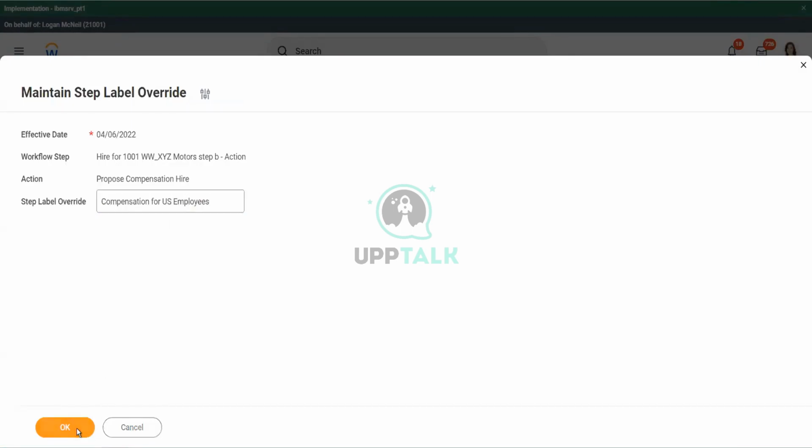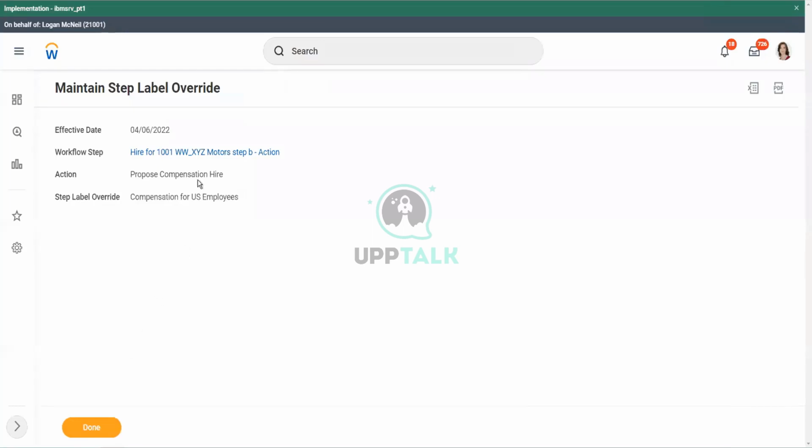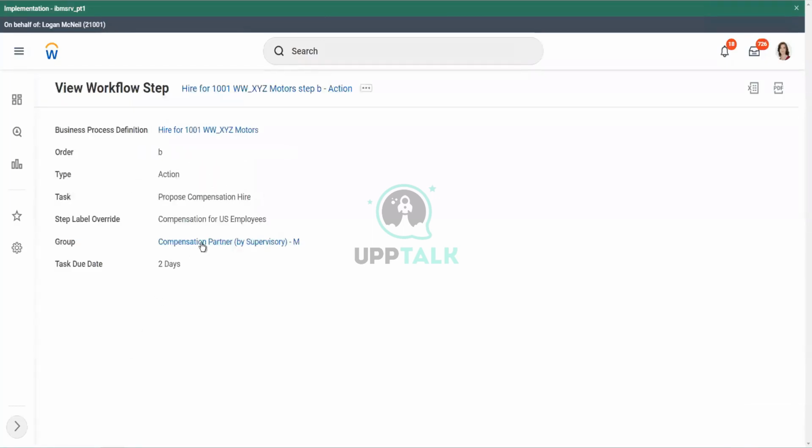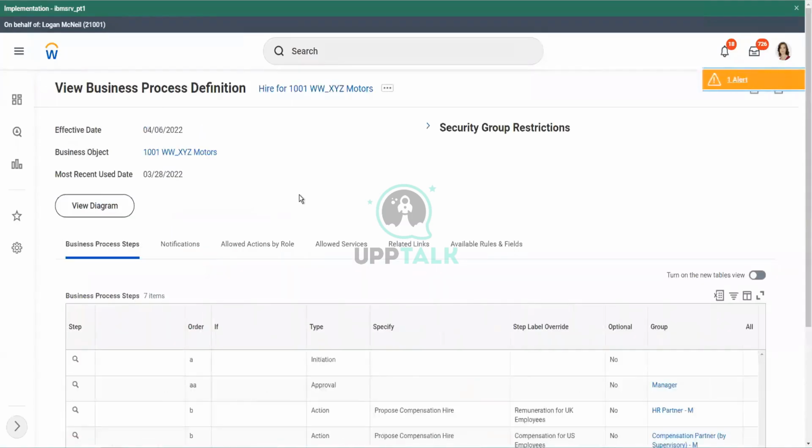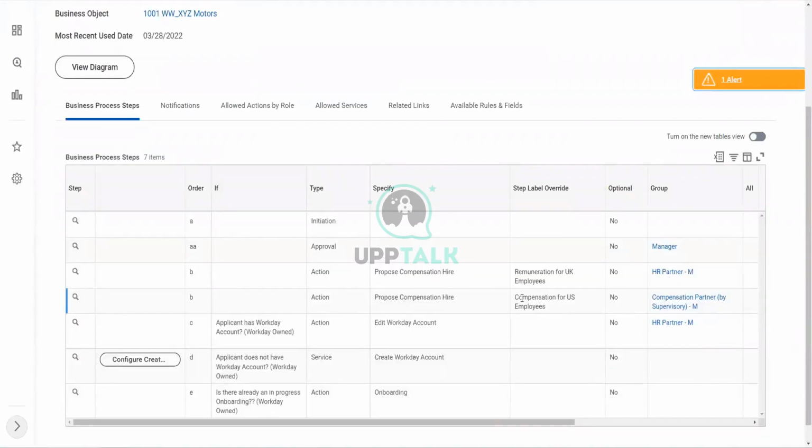So I've maintained the step label. I'll click on Workflow, I'll click on Hire. This business process definition page is taking a long time to load somehow. So now you have compensation for US employees and remuneration for UK employees, right? It's basically the same thing, but just that the label is different.